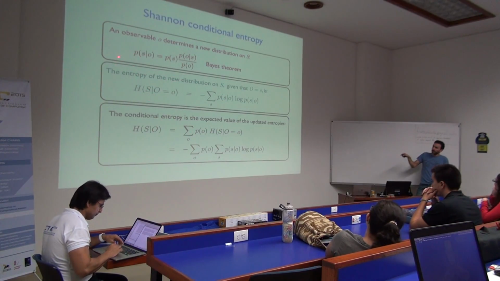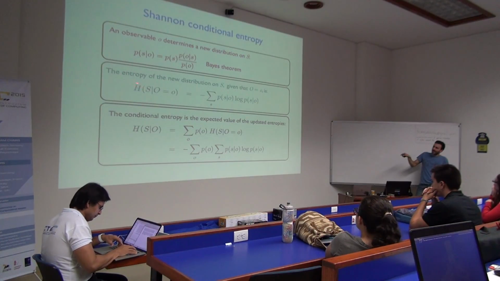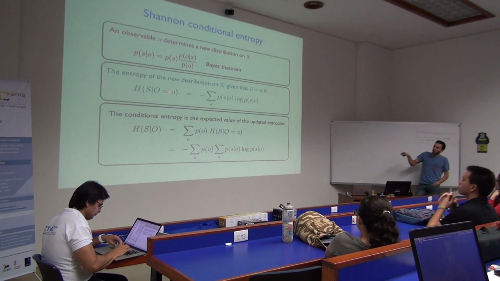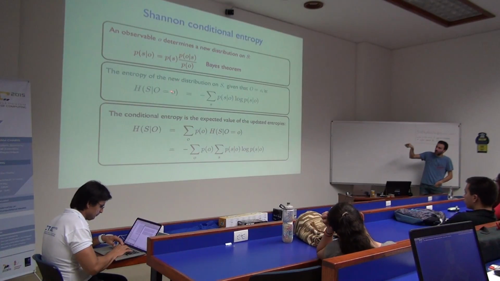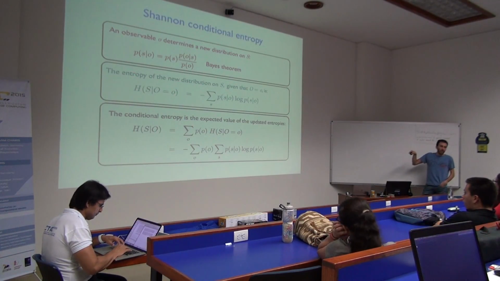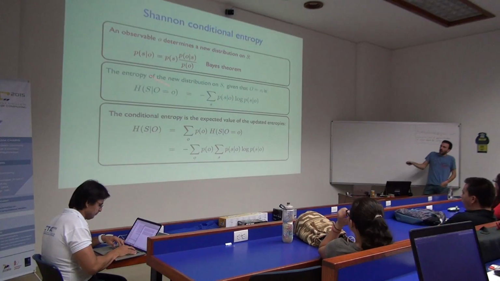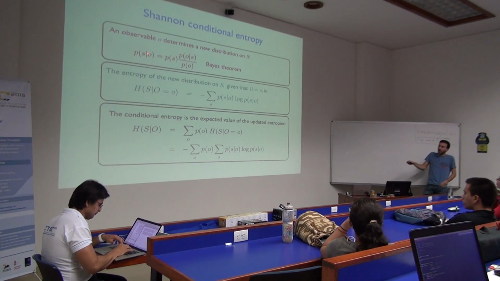So what are we going to do? Now I'm going to take the conditional entropy of S given a specific observation. So given that this big O is some small o, I'm focusing on a specific observation here, and I want to measure the entropy. Well, I'm going to just take the formula here. I'm going to create a posterior distribution based on this o from my prior distribution.